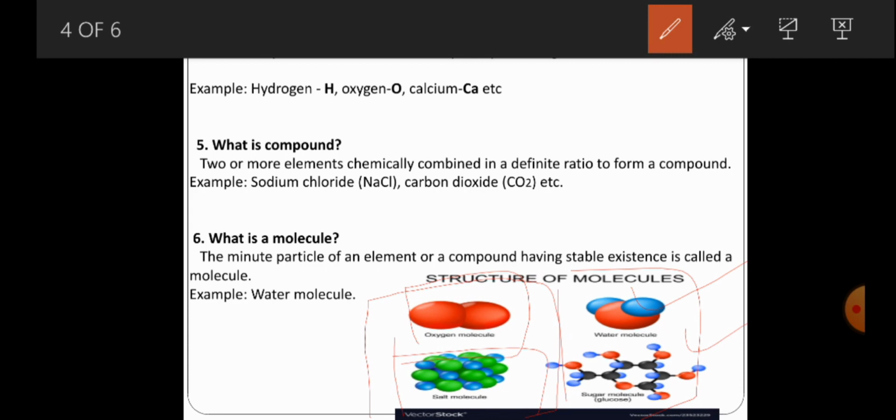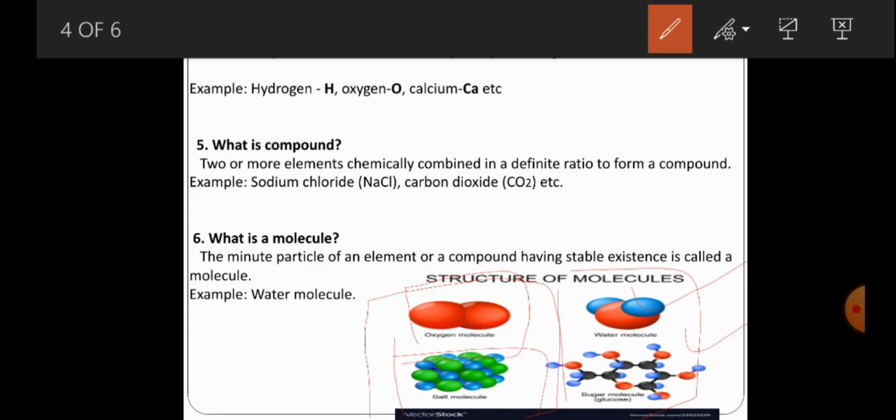Molecules are very minute particles of an element or a compound having a stable existence. That is what we call a molecule.